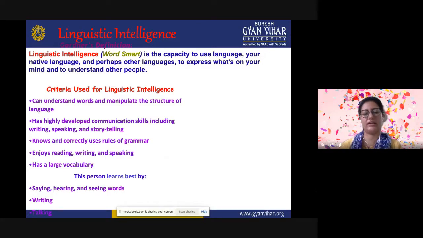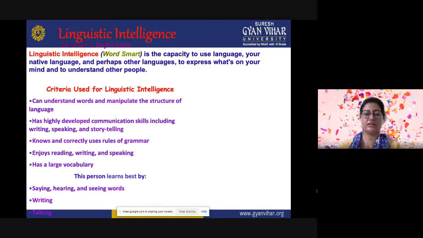The people who have this kind of intelligence are good at communication skills, including writing, speaking, and storytelling. They know and correctly use the rules of grammar while speaking, writing, and reading. They enjoy reading, writing, and speaking. They have a good bank of vocabulary, a large vocabulary. This person learns best by saying, hearing, and seeing words, by writing, or by talking. This is how they improve their linguistic verbal intelligence, and they are able to use words perfectly well, both in writing and speaking.